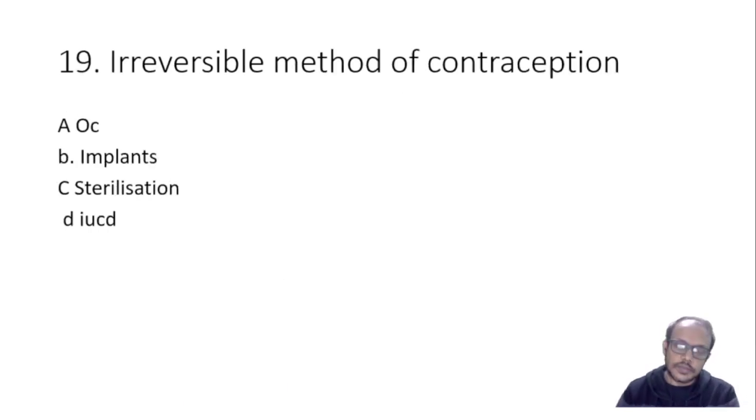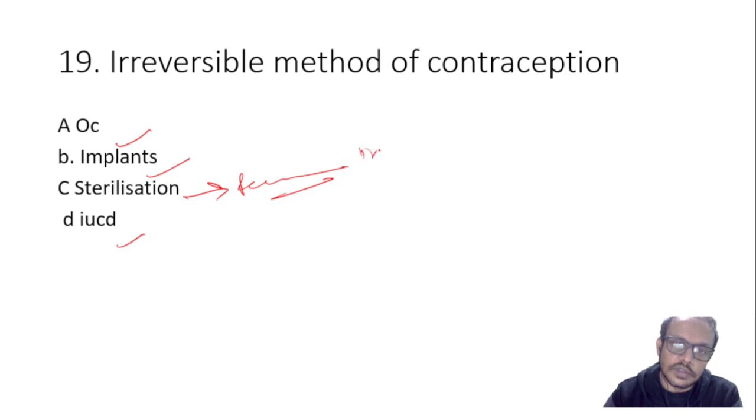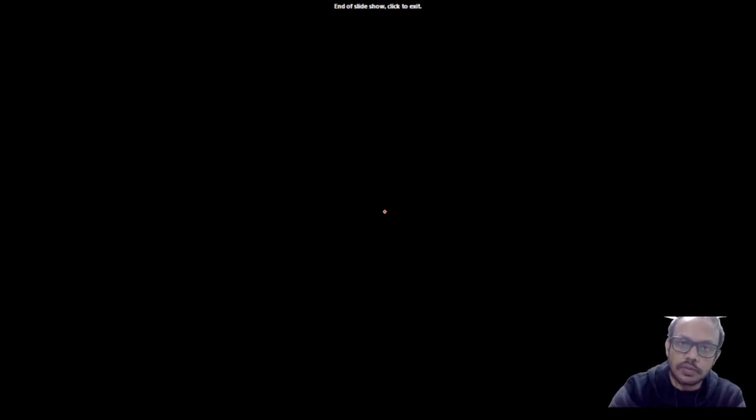Irreversible method of contraception, it is a very simple question. Oral contraceptives are reversible. If you stop the oral contraceptive, conception can happen. Implants removed, conception. IUCD removed, conception. Sterilization is a permanent method. Permanent method is irreversible. Sterilization is vasectomy or tubectomy. Both are irreversible methods of contraception.